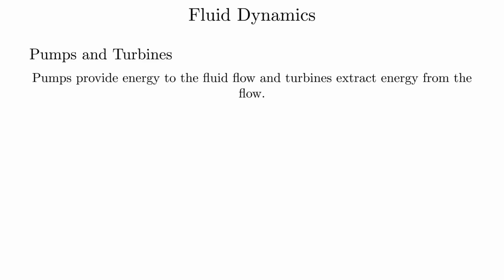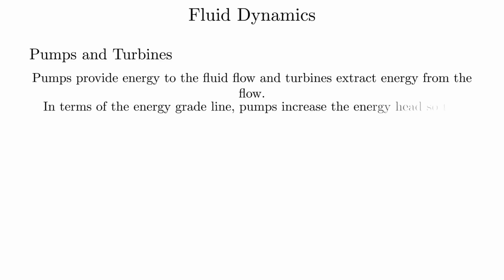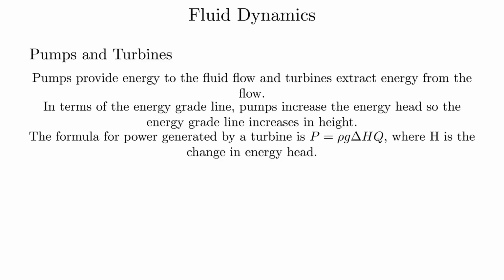Pumps and turbines. Pumps provide energy to the fluid flow, and turbines extract energy from the flow. In terms of the energy grade line, pumps increase the energy head, so the energy grade line increases in height. The formula for power generated by a turbine is P equals rho g Q delta H, where delta H is the change in energy head.